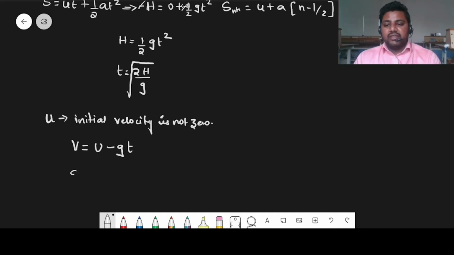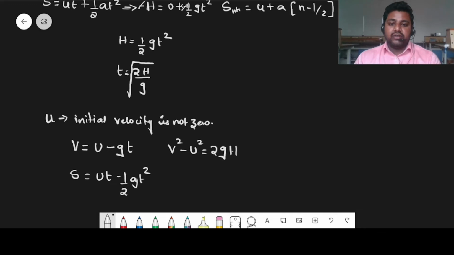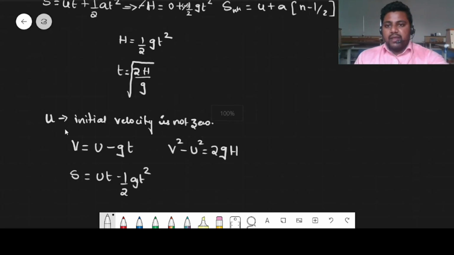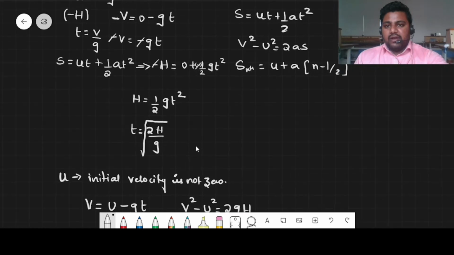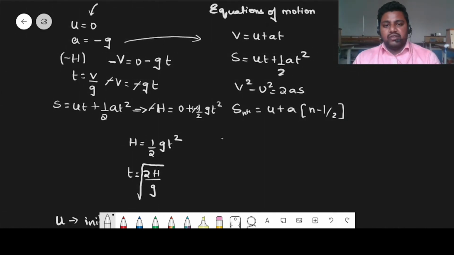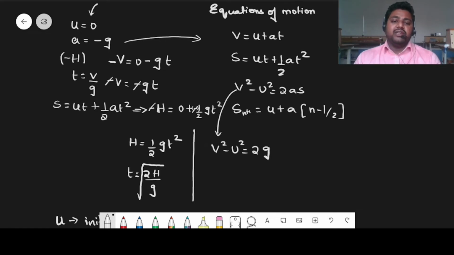In the same way, displacement s is equal to ut minus half gt square. In the same way, v square minus u square is equal to 2gh. These are the equations that you will be getting if you are not considering the initial velocity to be 0. Now, if I substitute in the third equation according to this condition, I get v square minus u square is equal to 2gh.